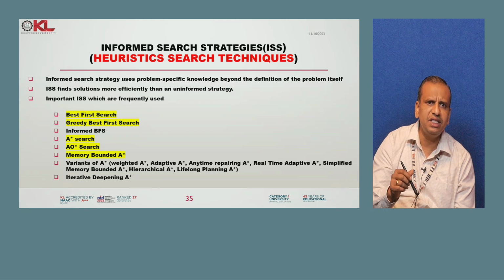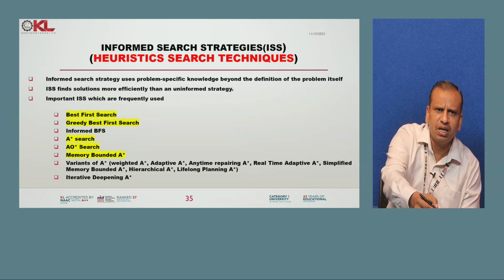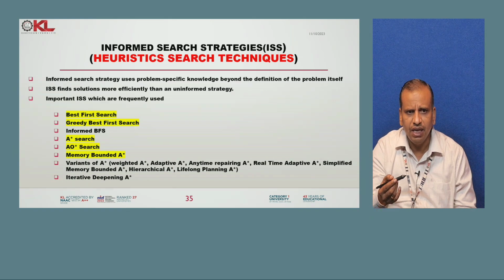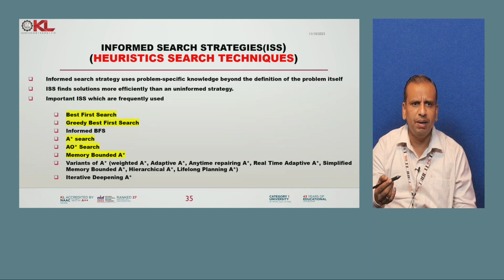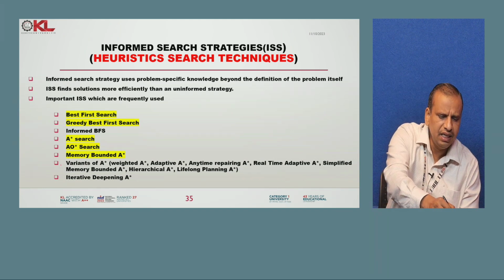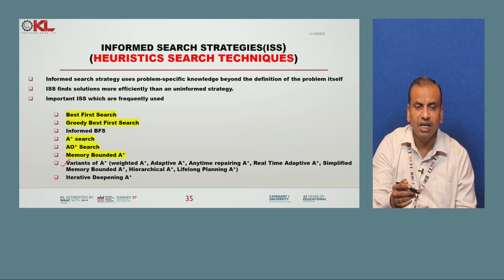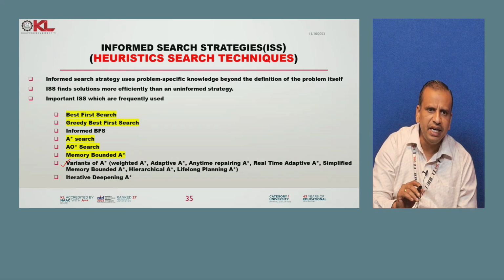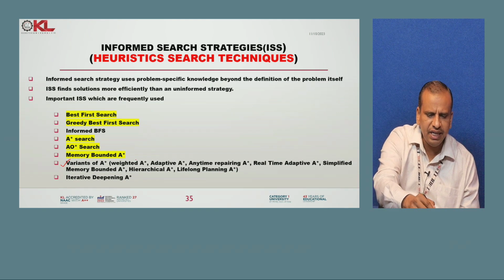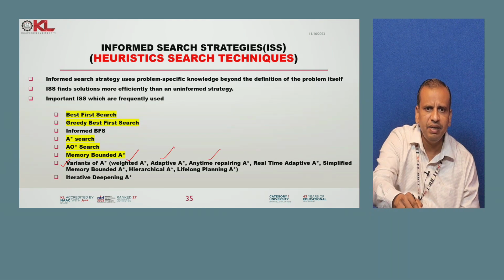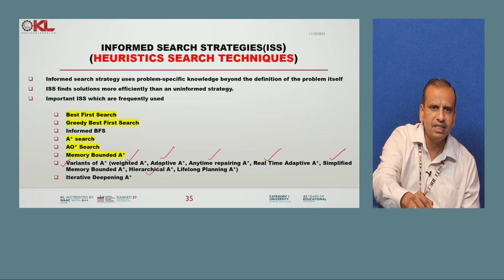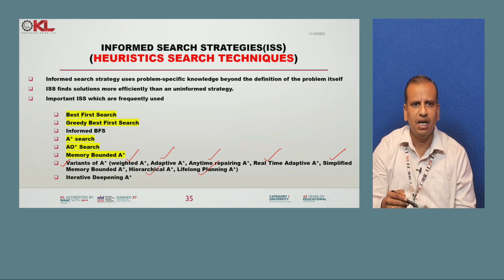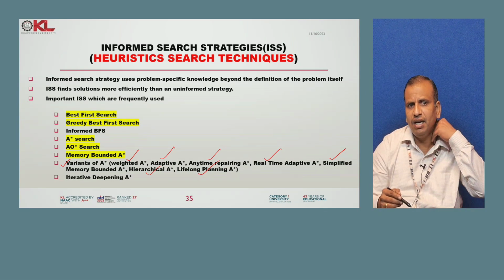In heuristic search techniques, so many algorithms are there: best first search, greedy best first search, A star, AO star, memory bounded A star, and so many variants of A star. There are 8 variants: weighted A star, adaptive A star, anytime repairing A star, real time adaptive A star, simplified memory A star, hierarchical A star, lifelong planning A star, iterative deepening A star. But these are not in our syllabus.